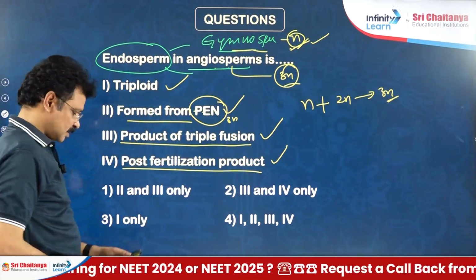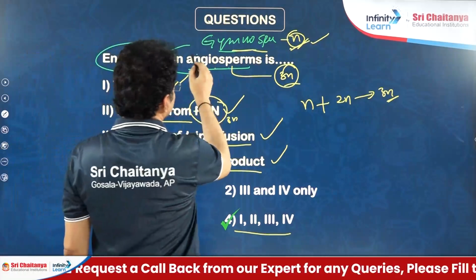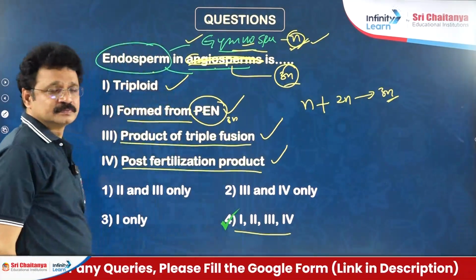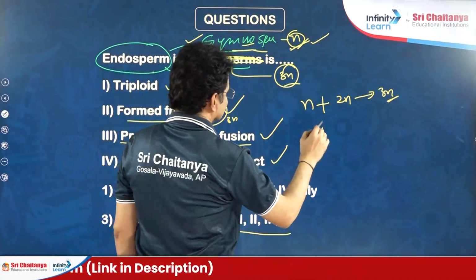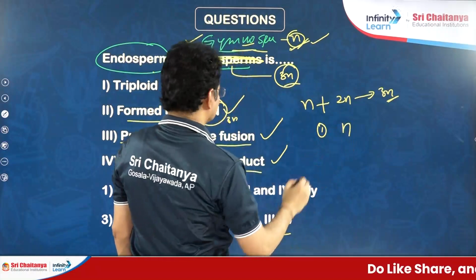Okay, all are correct. Then the right answer is the fourth option. When the question is changed to endosperm of the gymnosperms, then the suitable answer is: in gymnosperms, endosperm is the first option, haploid.